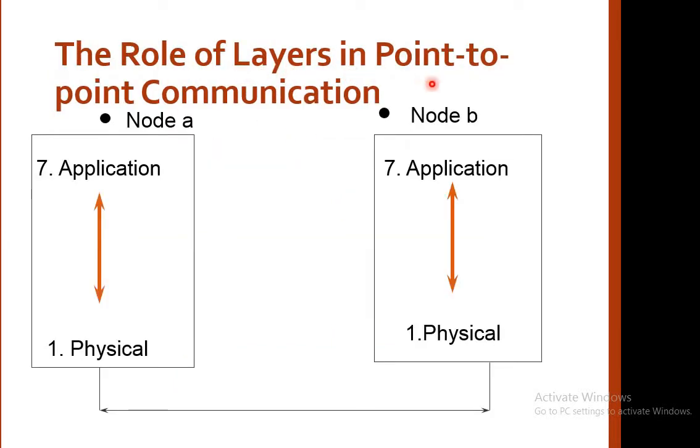Role of the layers in point-to-point communication. Here we have taken one example of point-to-point communication. Node A and node B are communicating with each other in the format of point-to-point communication.